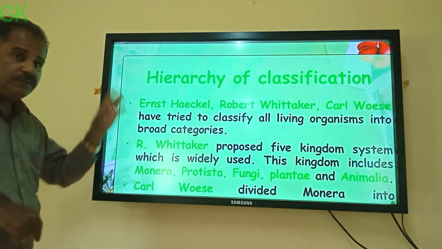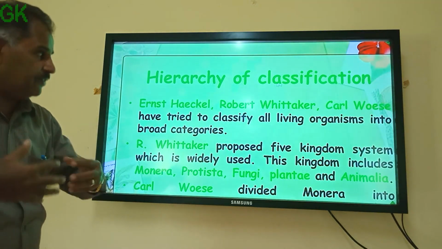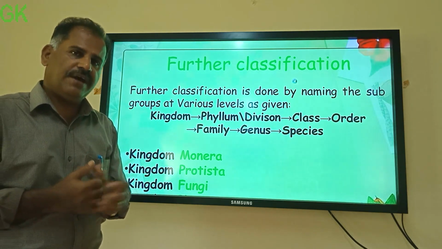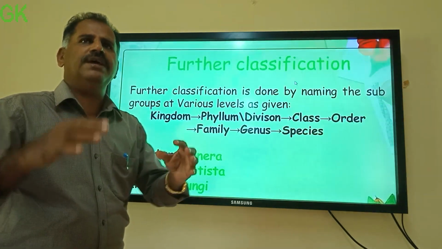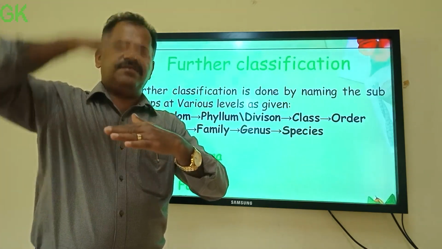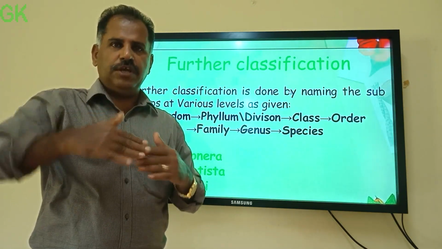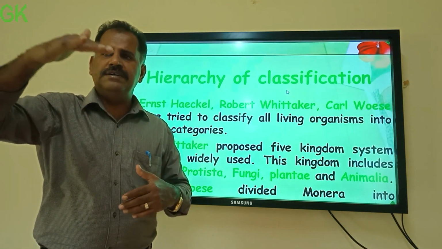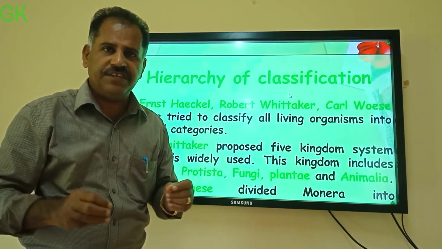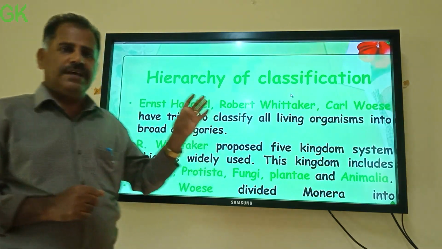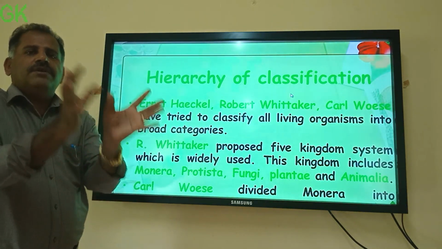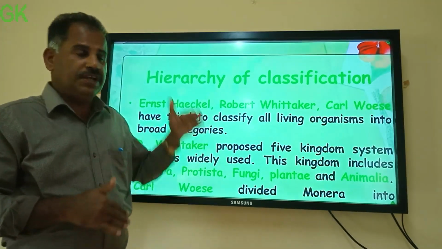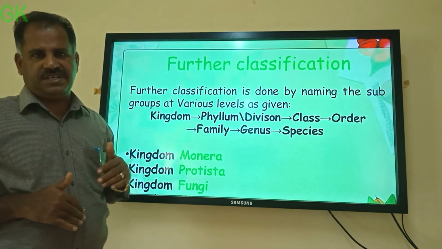Now you see, for study purposes, we are making a hierarchy of classification. What is hierarchy? Hierarchy means some ranks, some levels, some organizational levels. You know, in our Navodaya system itself, there is deputy commissioner, there are principals, PGT, TGT, like that, no? These are all grades. Like this, in the living kingdom also, we can say the biosphere also, there are different levels of classification.